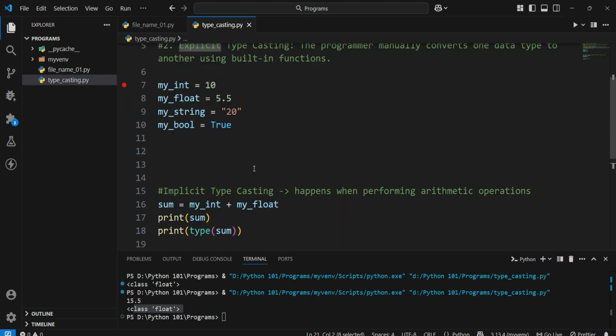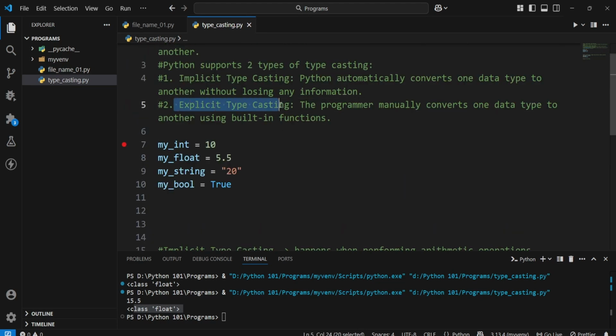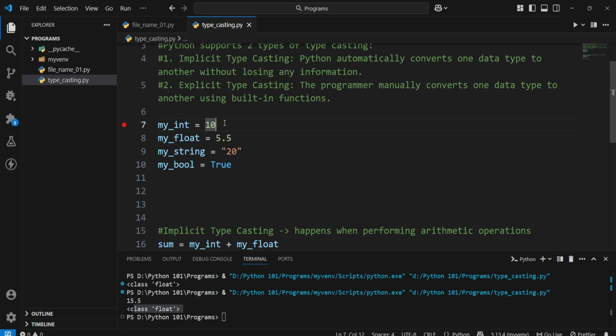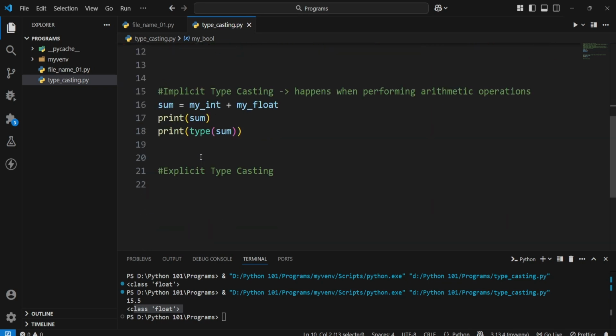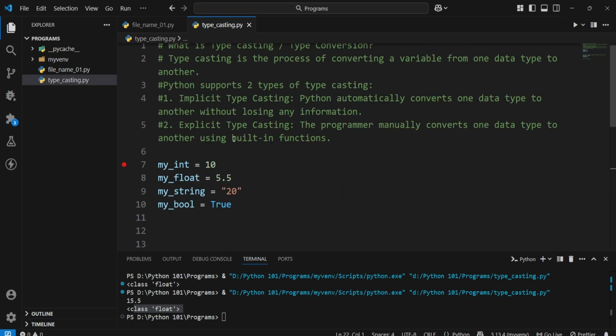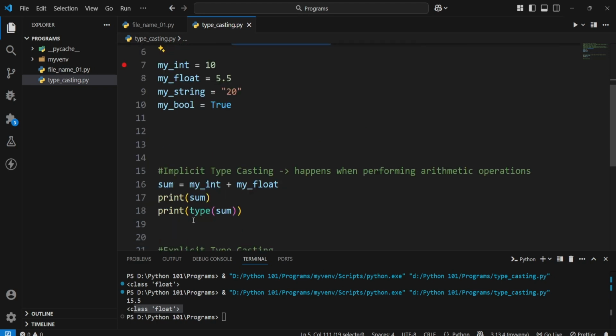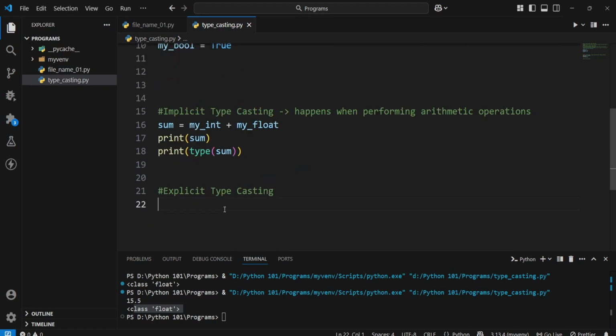Now let's see what is explicit typecasting. Explicit typecasting is when a programmer manually converts one data type to another using built-in functions. Here we as programmers will convert integer to float, or float to integer, or string to integer and float, and anything to strings or booleans, etc. So how can we do that? We do that using built-in functions in Python. So what are the built-in functions? Let's go one by one.